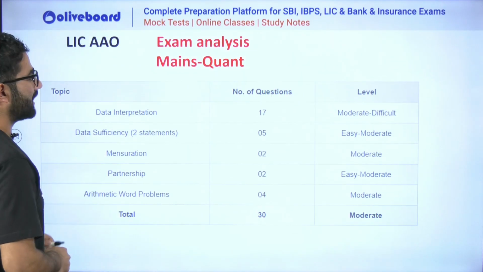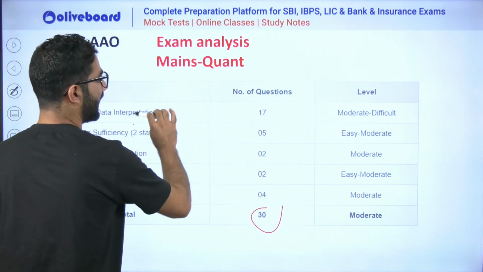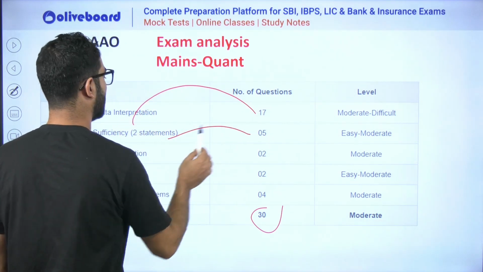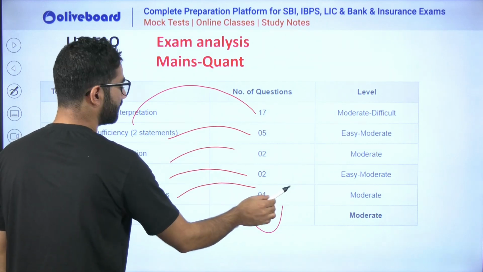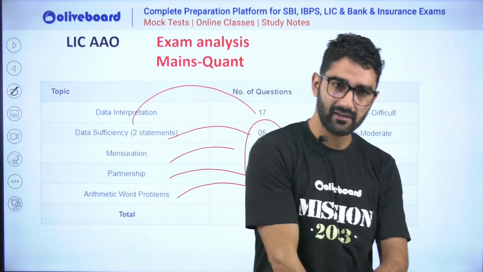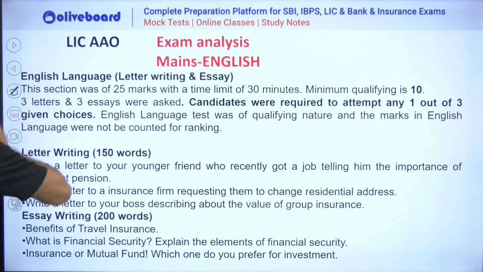Now, sir, if we go for quant, it is this much, and DI 17 marks. Mains, I'm talking about the mains. Then data sufficiency, mensuration, partnership, arithmetic. So this much. Sometimes quantity comparison, they also give 3-4 questions. So we have to make a pattern accordingly.